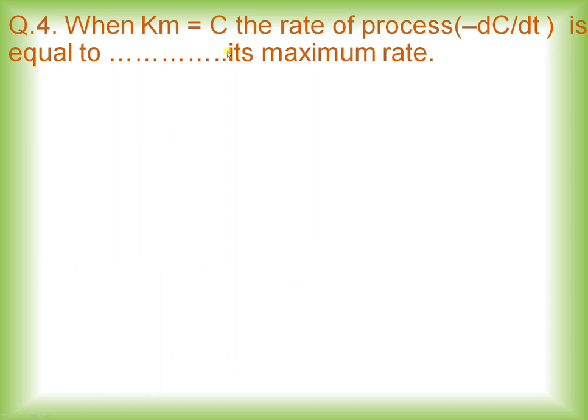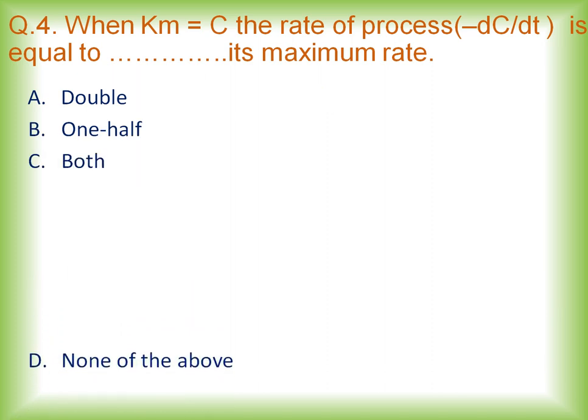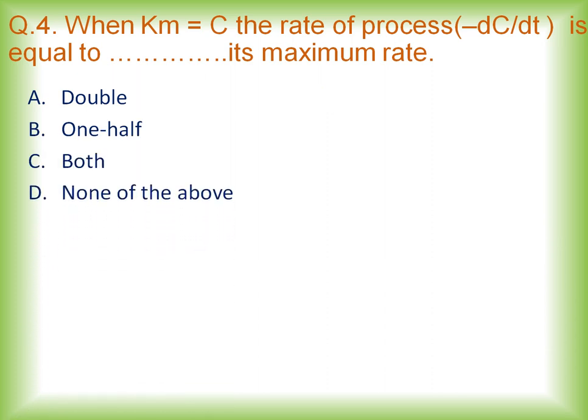Now when Km is equal to C, the rate of process, that is minus dC by dt, is equal to dash its maximum rate. Options are double, one half, both, none of the above. And the right option is option B, that is one half.